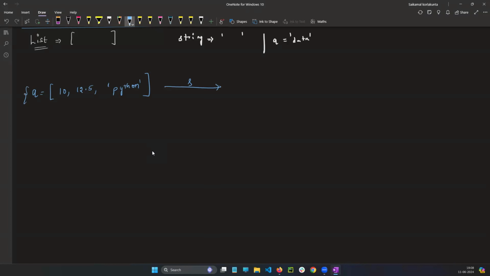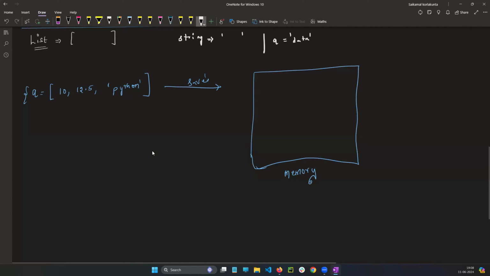When you run this line, it saves in the memory. Imagine this is the memory. How is it going to save? Wherever there is a comma, there the index will be allocated.